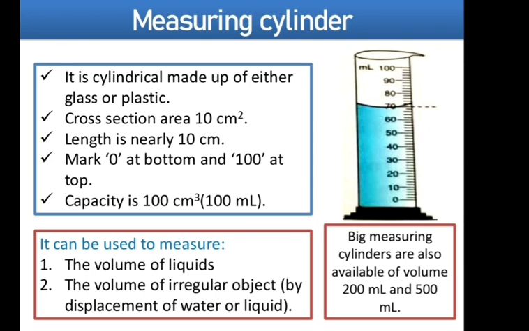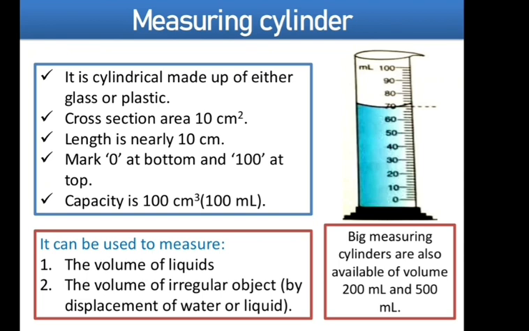10 centimeter. Fine. And it can hold a capacity of 100 centimeter cube of liquid or 100 milliliter of liquid in it. Fine. This measuring cylinder is having a marking from 0 to 100. 0 is marked at the bottom and 100 is marked at the top.